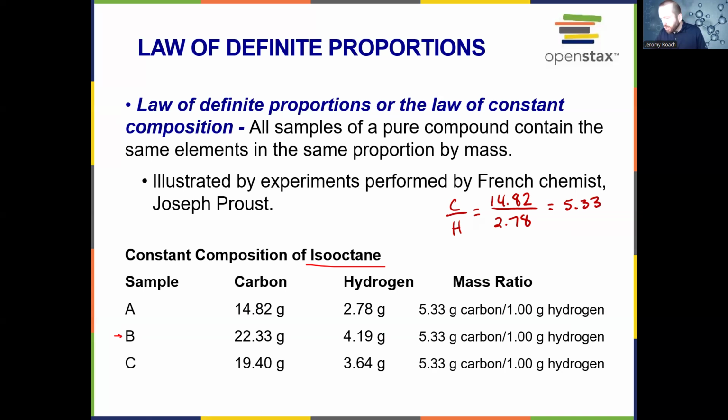Now, when we get a number like that, that means 5.33 over 1. So we've essentially found the unit rate of carbon and hydrogen here. This is going to be consistent with what isooctane is. So if we check B and C, we will also get 5.33 grams of carbon for every 1 gram of hydrogen.